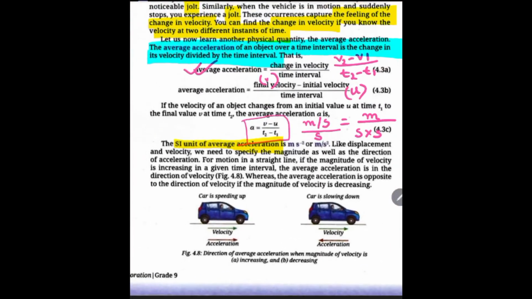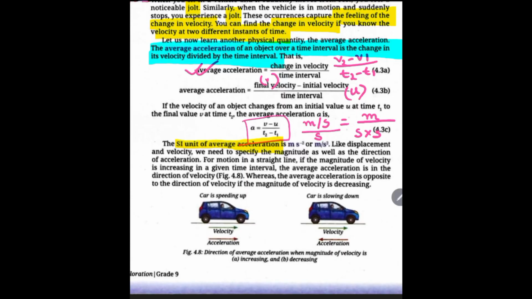So, like displacement and velocity, we need to specify the magnitude as well as the direction of acceleration. So it is a vector quantity. So what did we see?